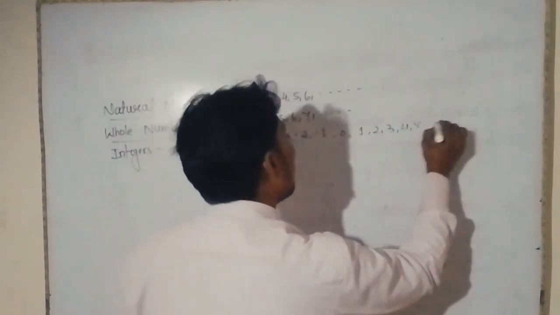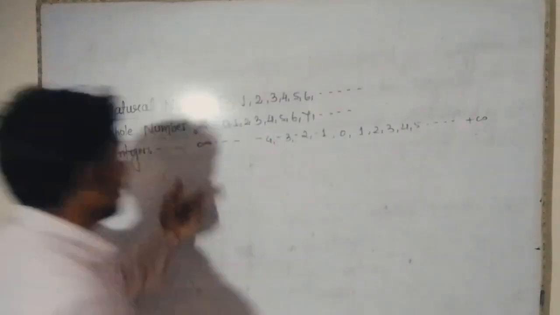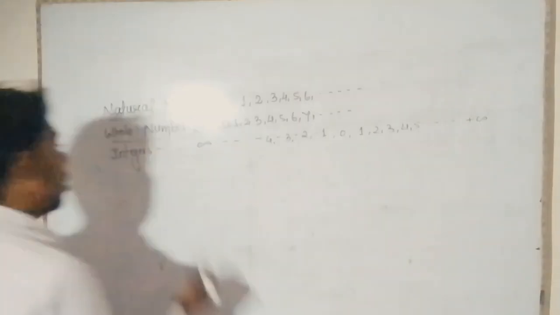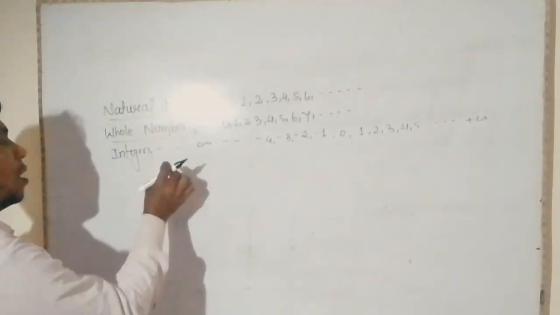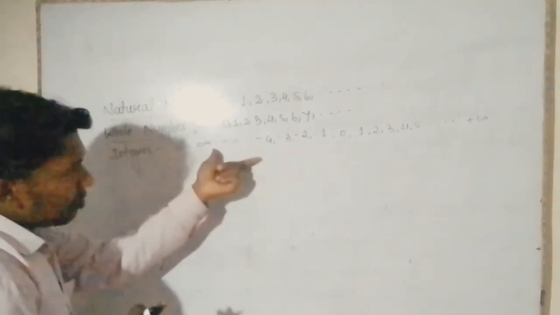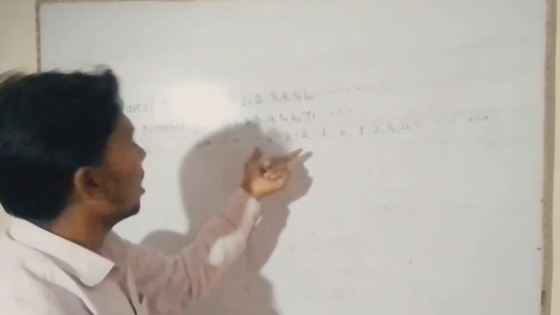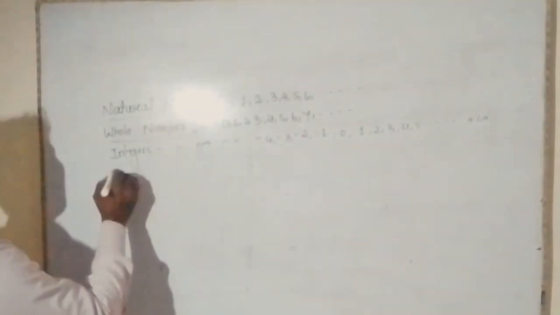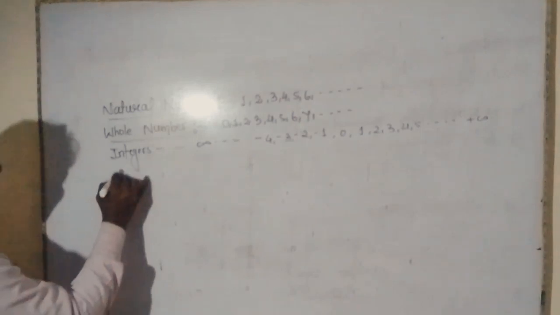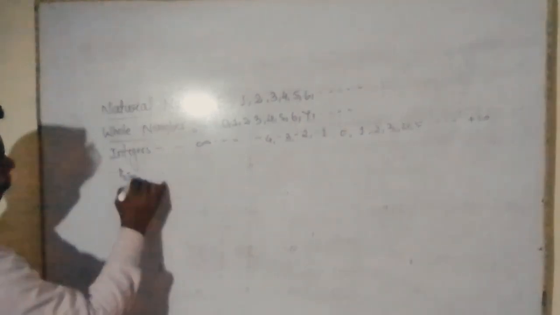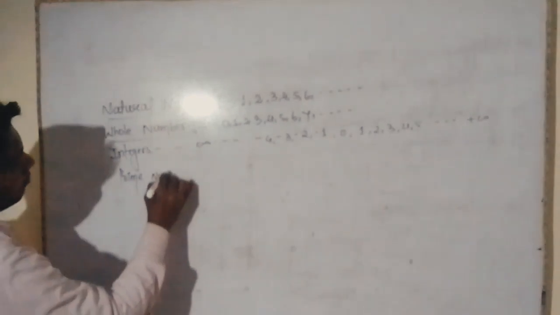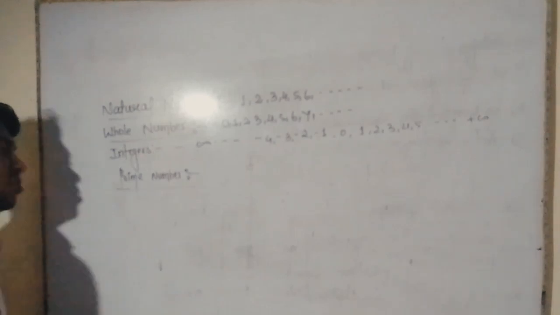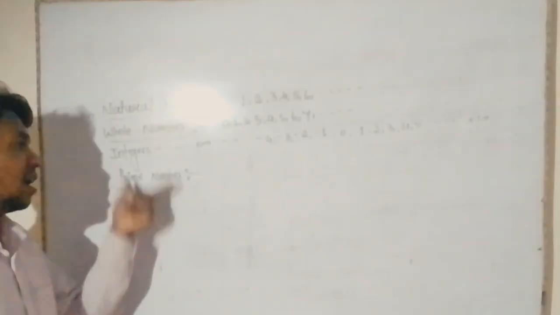A group of numbers which is negative numbers, positive numbers and 0 are called integers. It is a basic introduction for real numbers, and there are many uses of it in this chapter.